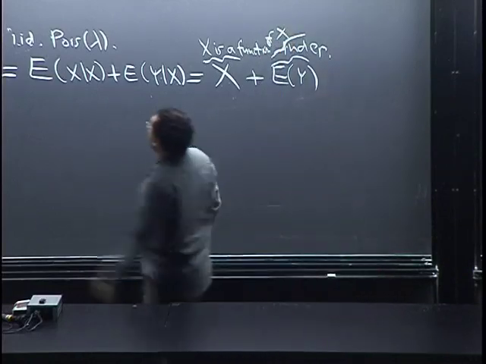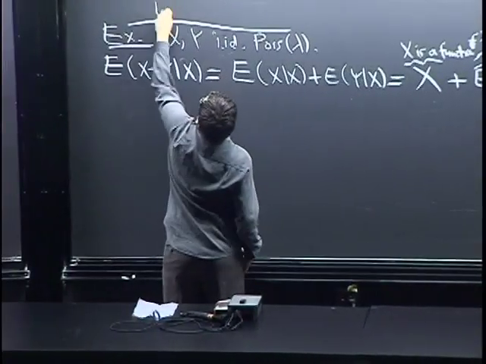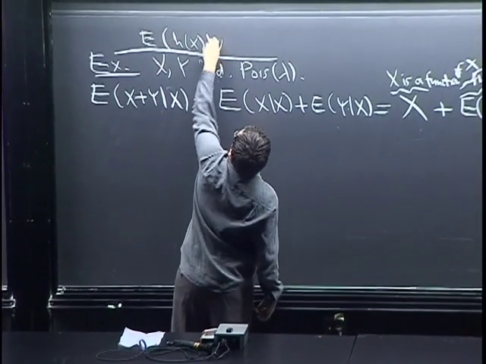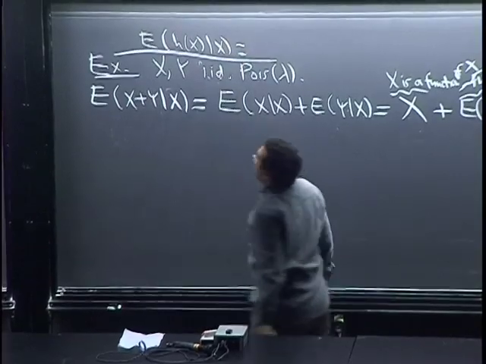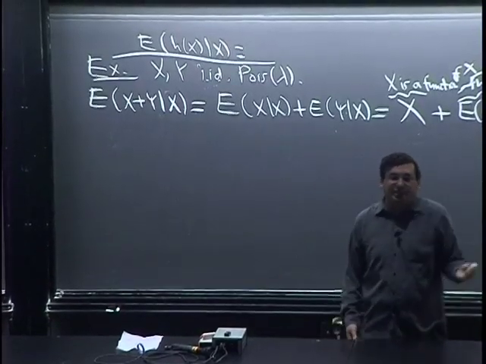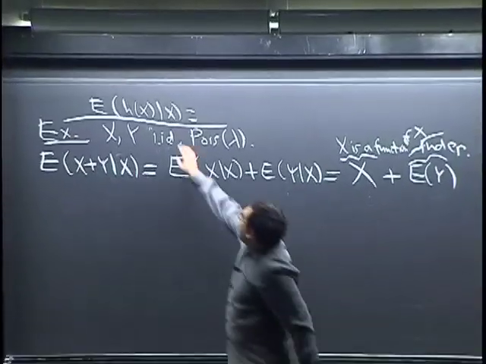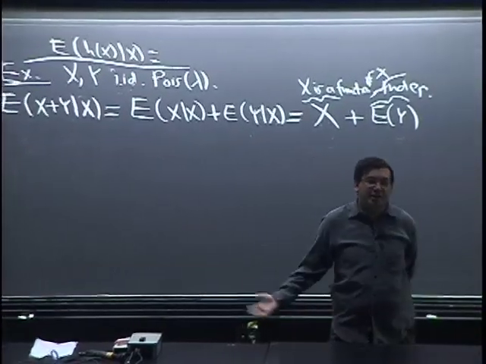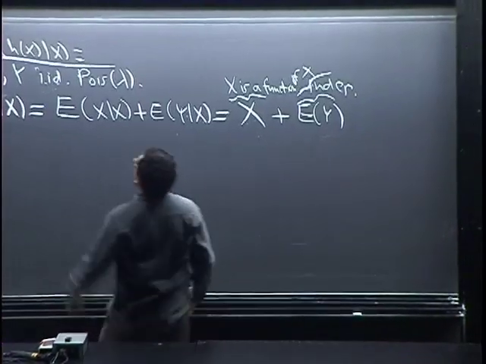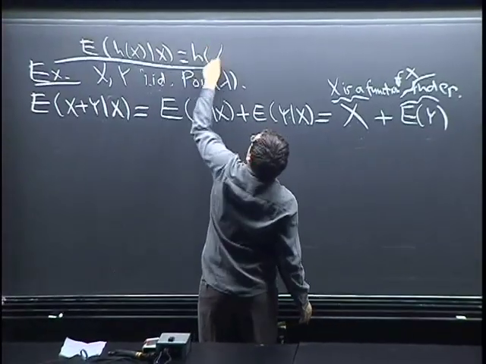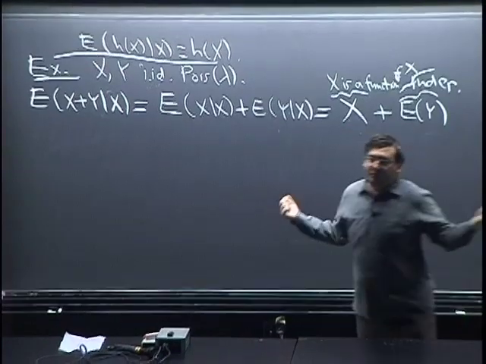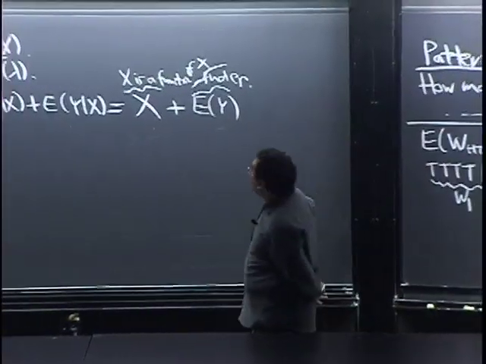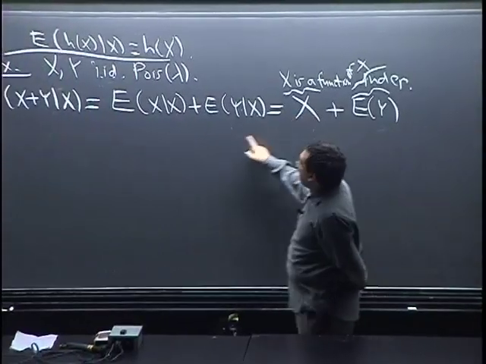In general, we'll talk more about this later, but I may as well mention it now. If we have E of h of X, this is true for any problem, not just for the Poisson. If h is any function and we get to know X, well then we know h of X. We could just compute it. So E of h of X given X has to be h of X, right? Because we have X, we have h of X, so there's no uncertainty about it. So E of X given X is X.